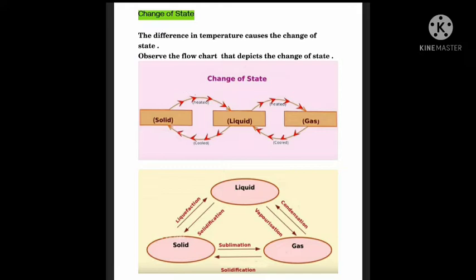In the liquid state, particles are relatively further apart and have more freedom of movement than in the solid state. On observing the figure, it is clear. In the gaseous state, particles remain far away from one another and their freedom of movement is very high. So the distance between the particles is very high in the gaseous state. Therefore, freedom of movement is also very high in the gaseous state.